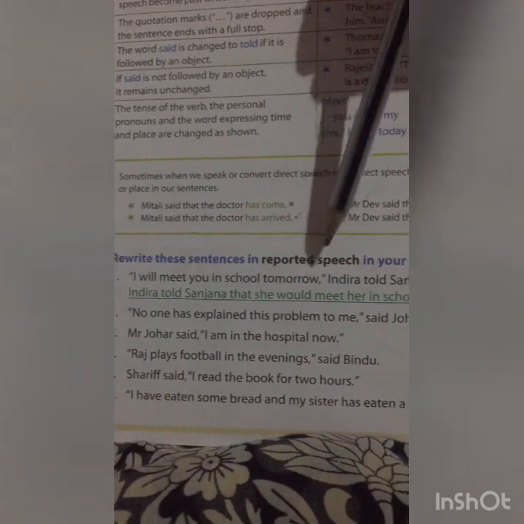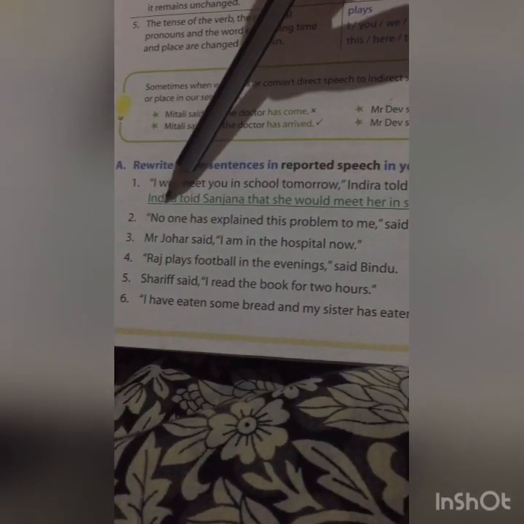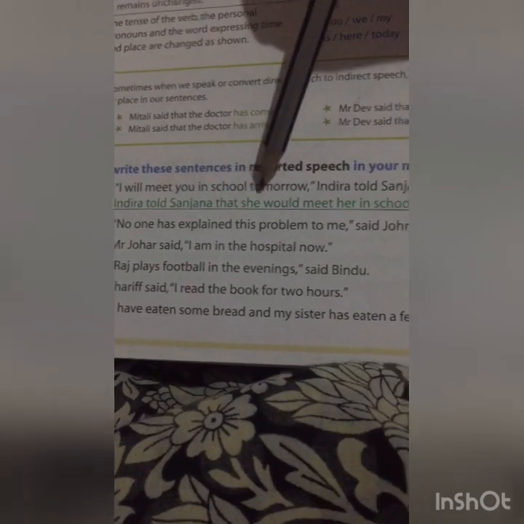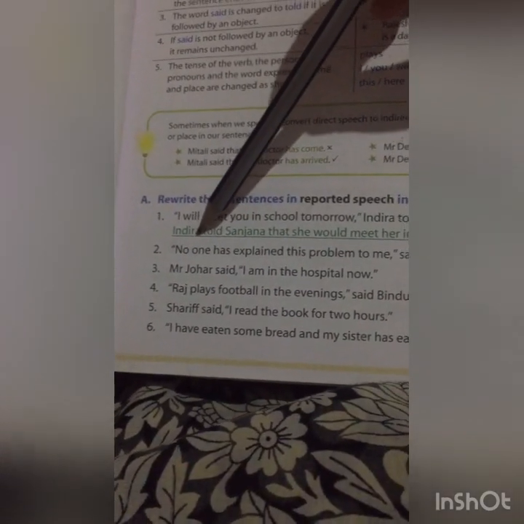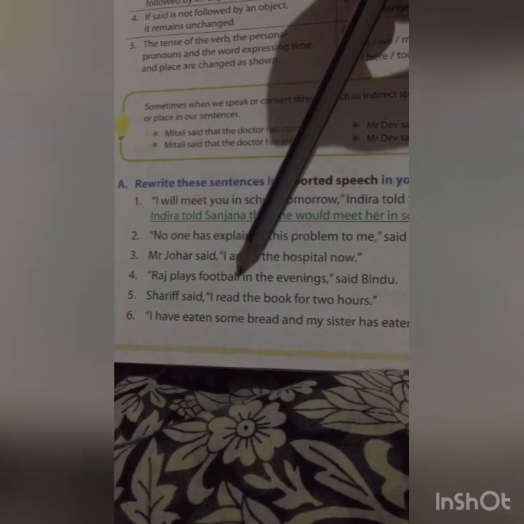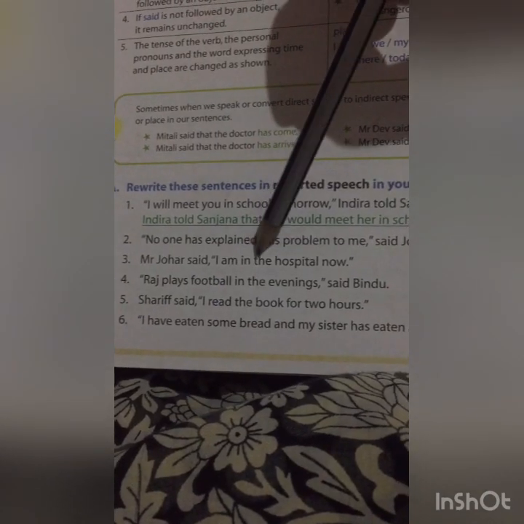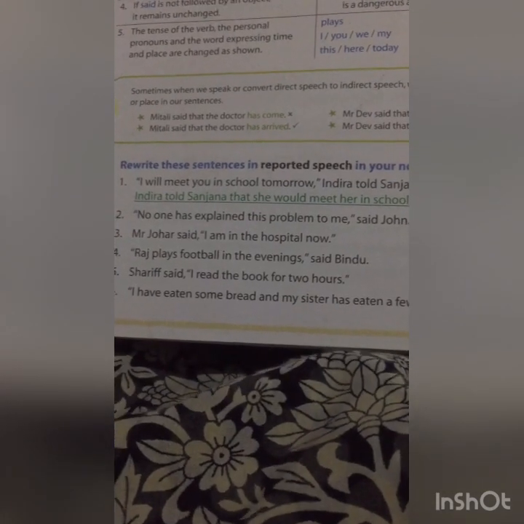"I will meet you in school tomorrow," Indira told Sanjana. If we make it into an indirect speech, it is said that Indira told Sanjana that she would meet her in school the next day. Like that, you have to make indirect speech or reported speech from these sentences. These are all direct speeches given here, and you have to make them into indirect speech.